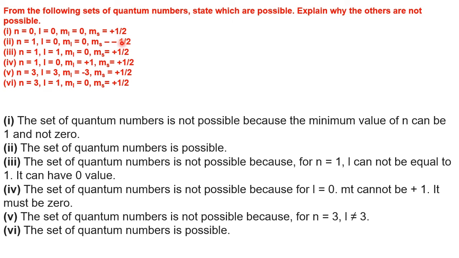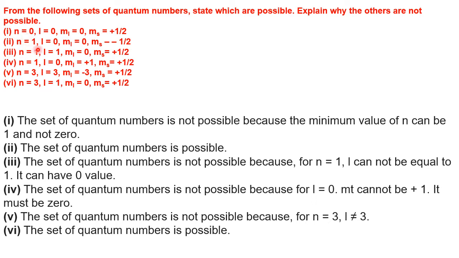See, for the first basic question, n should be an integer starting from 1. First shell is there, no? If n equal to 0, then there is no shell at all. So therefore, the first condition itself is not fulfilling here. n equal to 0, principal quantum number is not there. So therefore, this will not exist at all. So the first is not possible because n is 0 here.